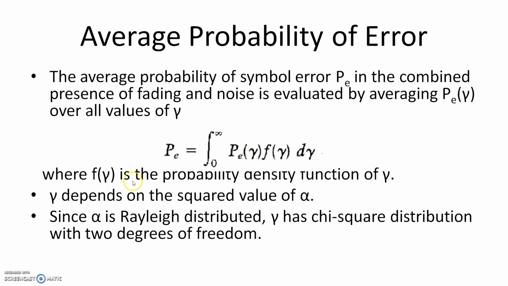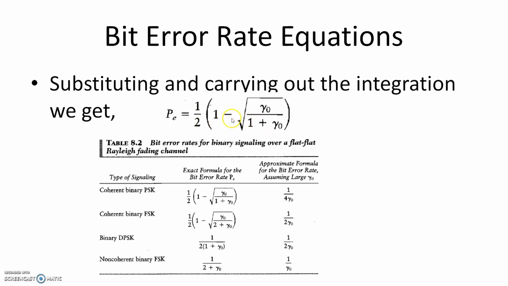Okay, so f of gamma is the probability density function of gamma. I've given some properties. Gamma depends on the squared value of alpha, you know that, and alpha is Rayleigh distributed. So gamma has a chi-square distribution with 2 degrees of freedom, because we are taking the square of that. Gamma is proportional to alpha squared. Since alpha is Rayleigh distributed, gamma will be chi-square distributed. So you have to integrate it, and when you integrate it, you get an equation like this.